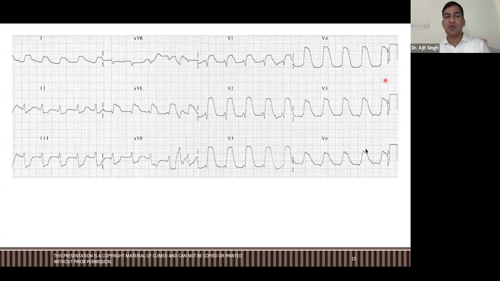What kind of structures you are able to see here? Tell me. Mountains, tombs. What kind of structures you are seeing in this ECG? M shape.